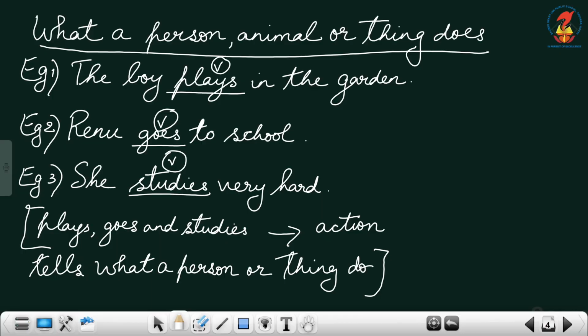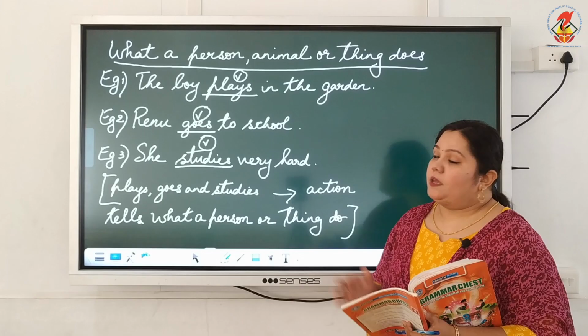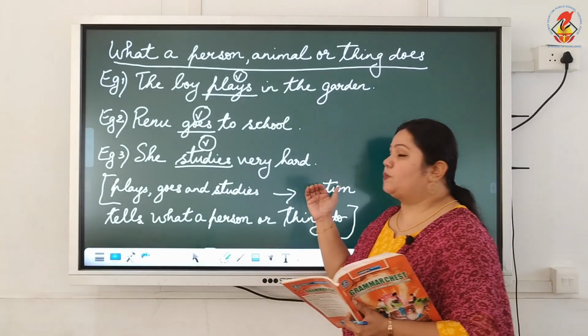So the first one, the boy plays in the garden. That is an action. So we have taken that as the verb in this sentence. In the second one, Renu goes to school. Her action, she goes. So the action word goes is taken as a verb in this particular sentence. Now the third one, she studies very hard.